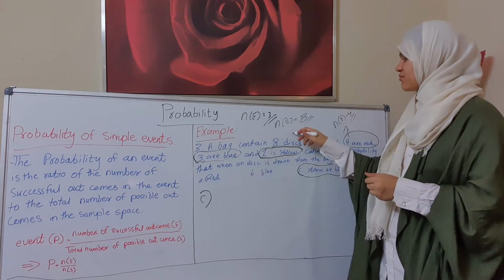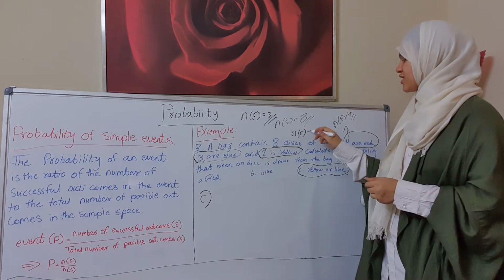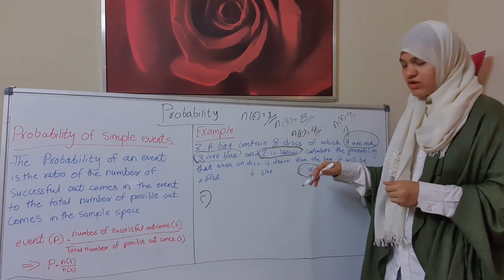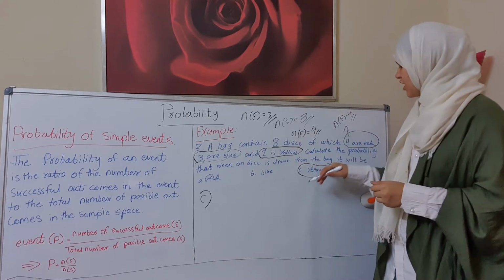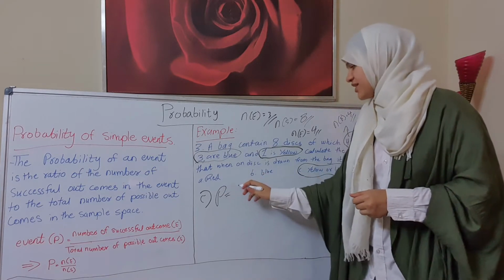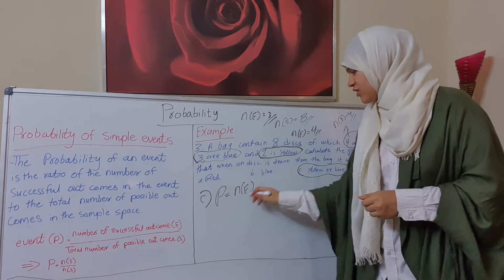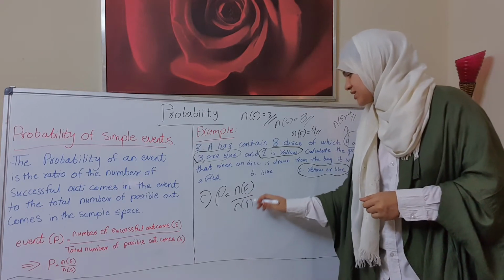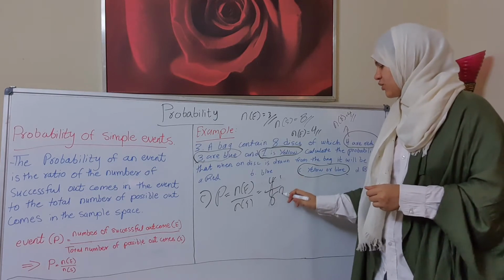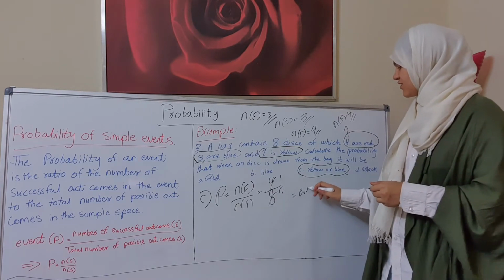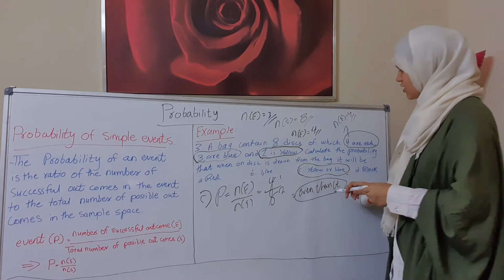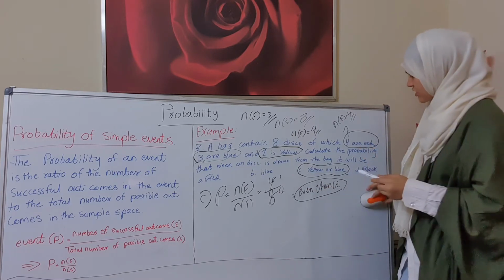So the number of successful outcomes for C, yellow or blue, is 4. P, the number of E over the number of S, is equal to 4 over 8, the same thing, 1 over 2, which is an even chance.